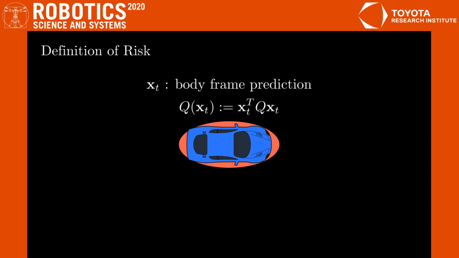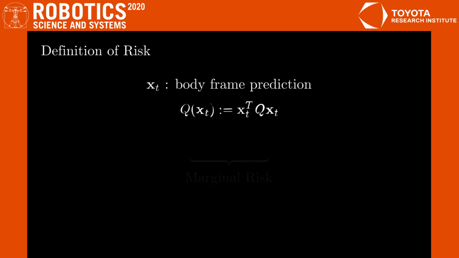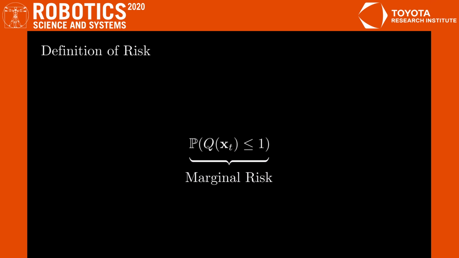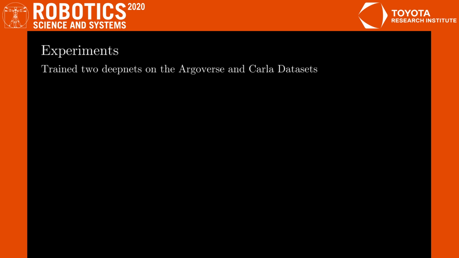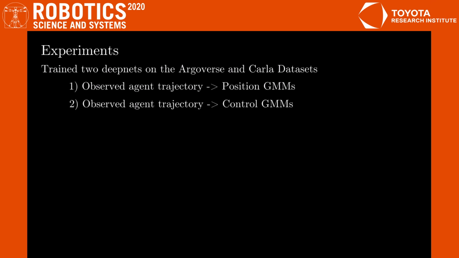We use this notation for quadratic forms and use x to denote the agent distribution. Now, this is the marginal risk at each time step associated with one agent. The paper discusses risk along the horizon, but we focus on these marginals in this video. For our experiments, we trained two deep nets on the Argoverse dataset and data collected from CARLA. One predicts agent positions, the other predicts agent controls. Details and results are in the paper.